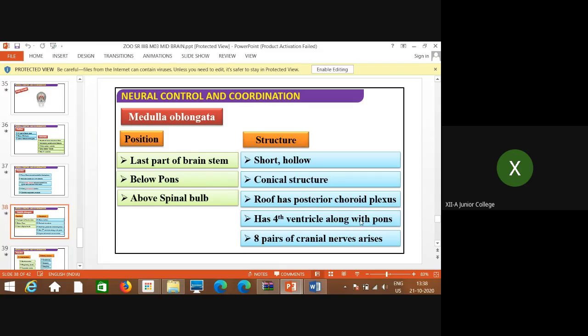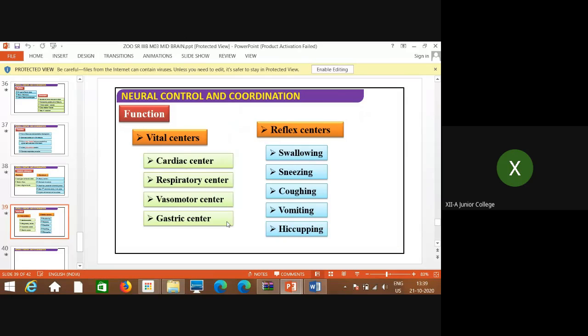Remember that this roof has the choroid plexus posteriorly, and the choroid plexus is nothing but the network of blood vessels or blood capillaries of the brain responsible for the production of CSF, that means cerebrospinal fluid. So cerebrospinal fluid is produced here, and it also provides a toxin barrier to the brain. That means if toxic substances are present, it works as a barrier. They are not allowed to reach the remaining parts of the brain. So in this way it is performing a very important role, right?